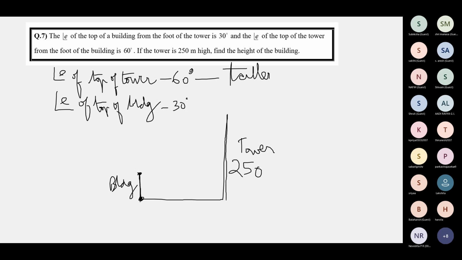60 degrees means you have to really raise your head to look at the top of that particular thing. So elevation of the tower is 60. That means the tower is taller than the building. The building is also tall, but the tower is taller than the building.